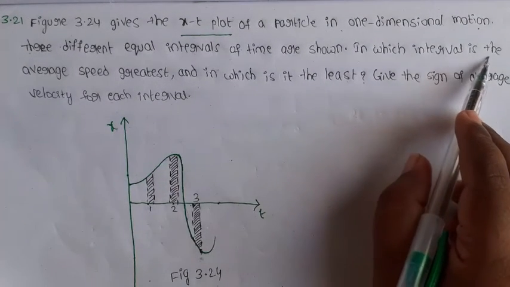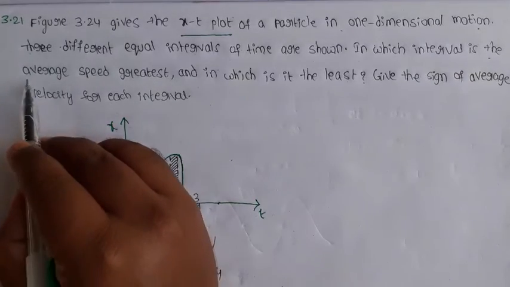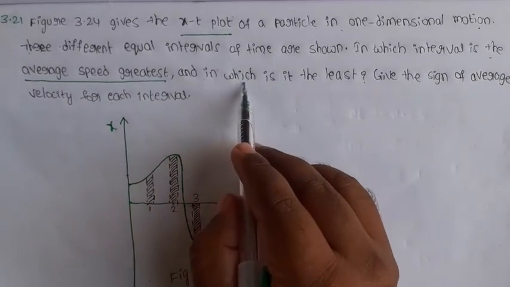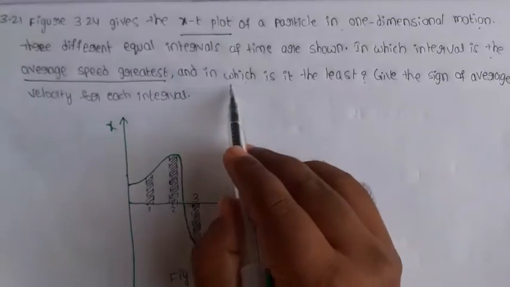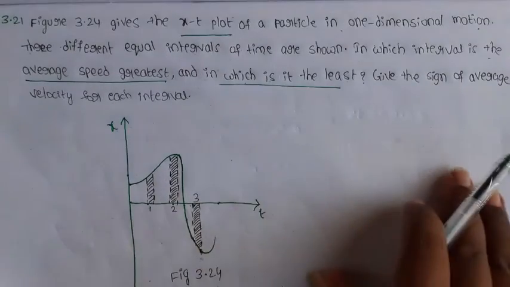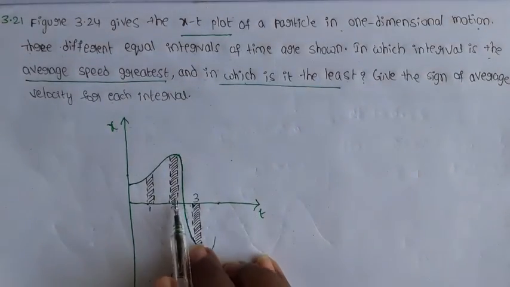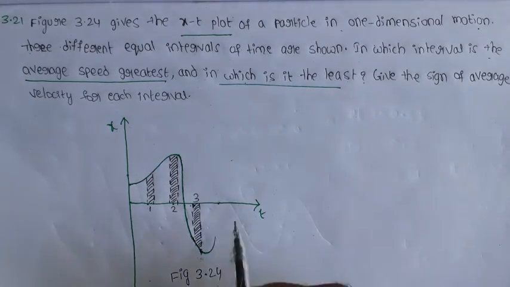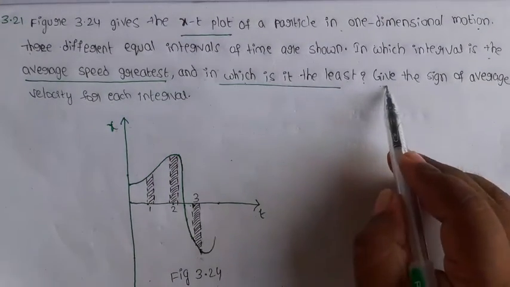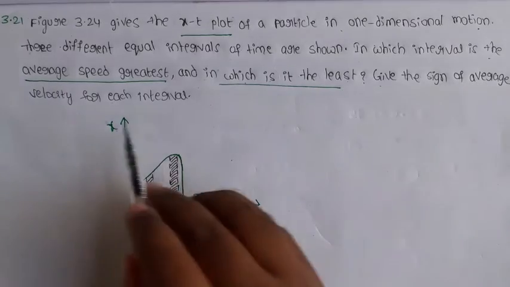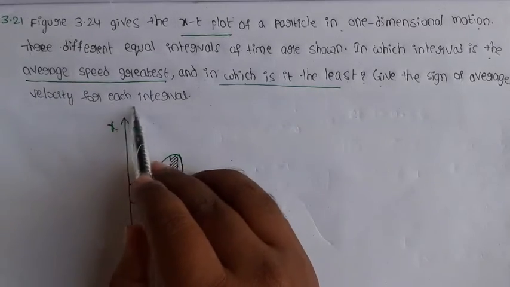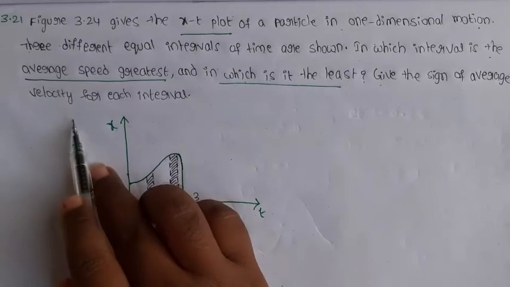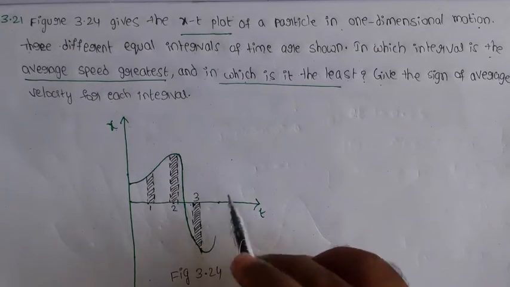In which interval is the average speed greatest and in which is it the least? Give the sign of average velocity for each interval. So find the average velocity at each interval with sign.